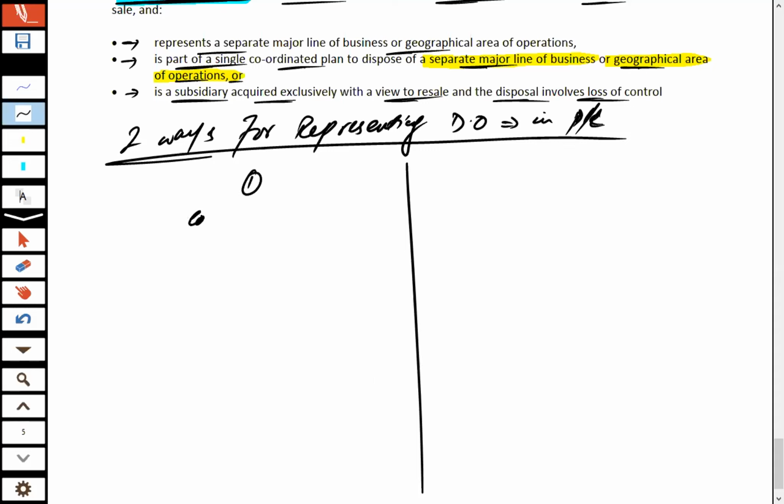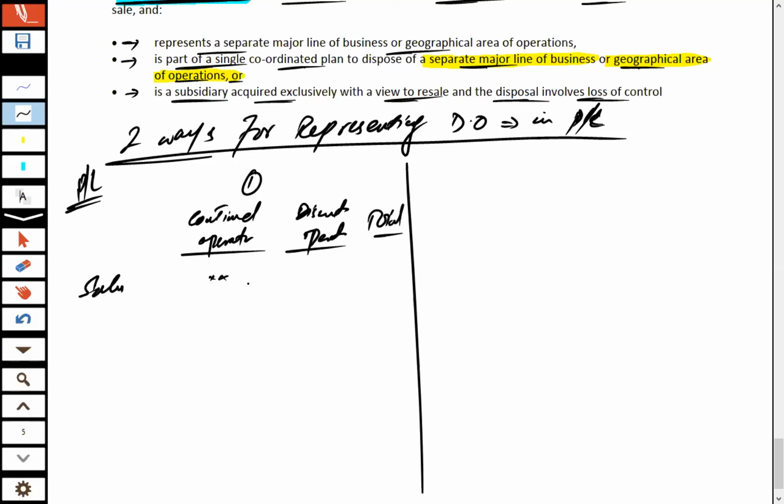Method one: in the first column you can show the continued operations, and in the second column you can show the discontinued operations, as you are preparing the profit and loss statement. In method 1 of presentation, you can have two headings, continued operations and discontinued operations, and then total. First of all, as we write the sales, sales from continued operations will be shown over here, and from the discontinued operations will be recorded separately.